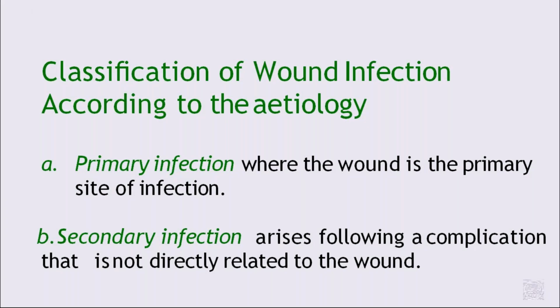So what is the classification of wound infection according to the etiology? Coming to the first, primary infection, where the wound is the primary site of infection. Secondary infection arises following a complication that is not directly related to the wound.